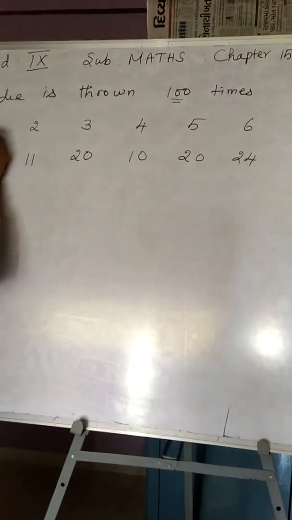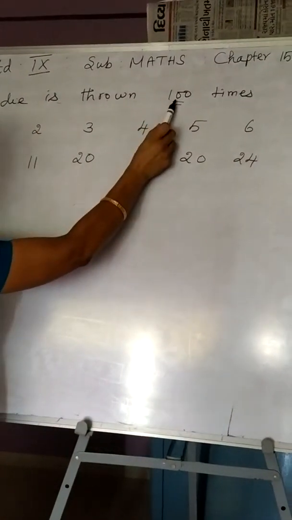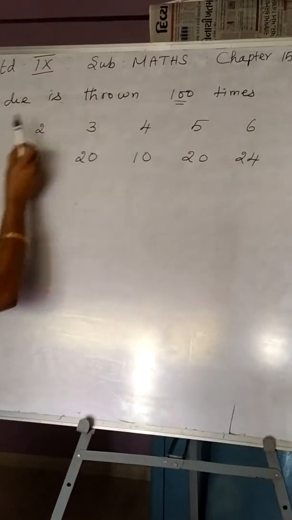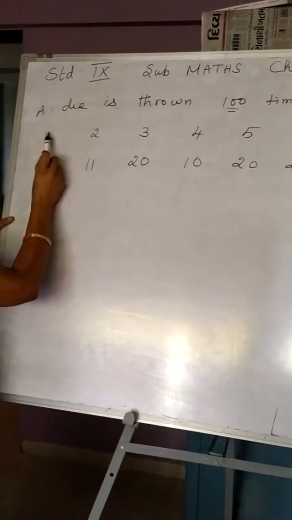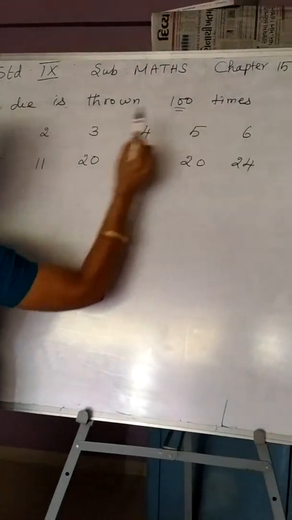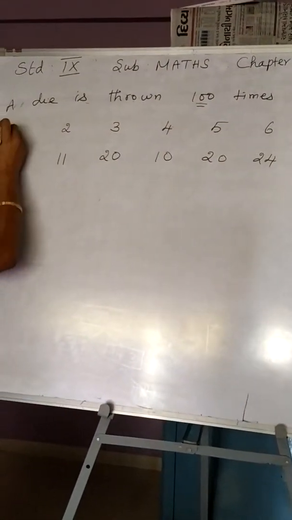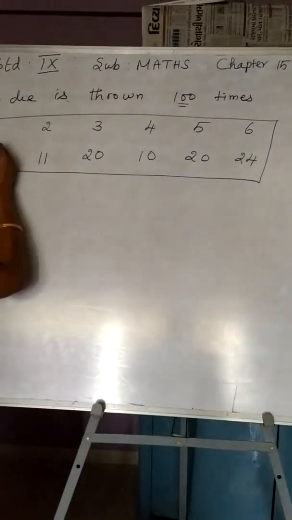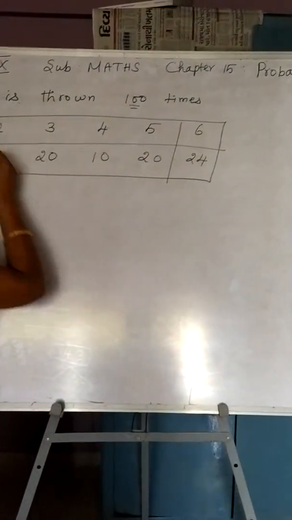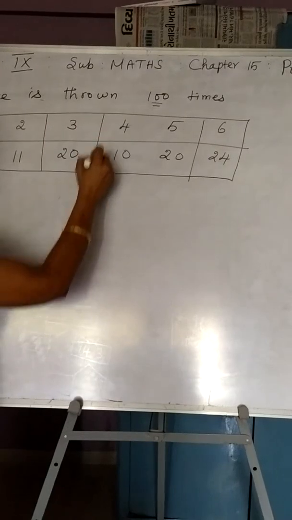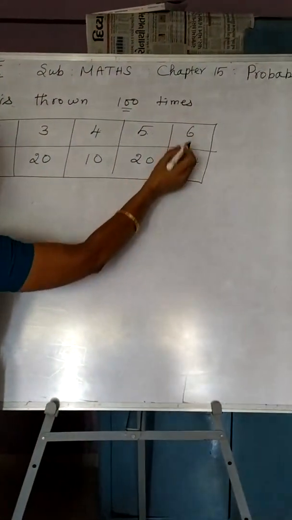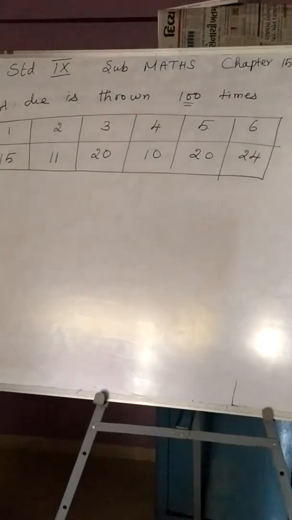A die is thrown 100 times, so the experiment is performed 100 times. The possible outcomes are 1, 2, 3, 4, 5, 6. Out of 100 throws, 1 appeared 15 times, 2 appeared 11 times, 3 appeared 20 times, 4 appeared 10 times, 5 appeared 20 and 6 appeared 24 times.